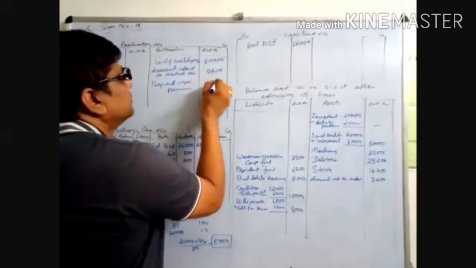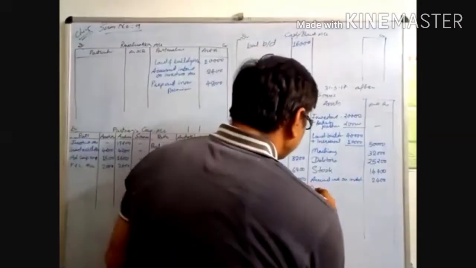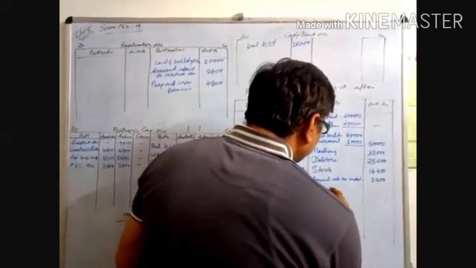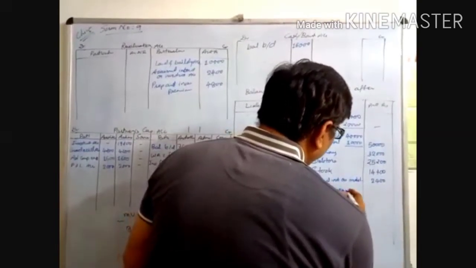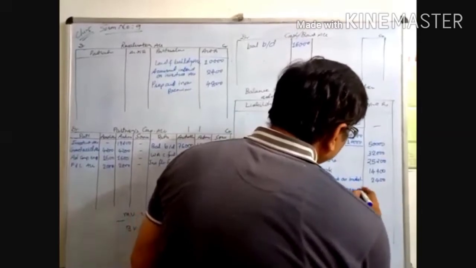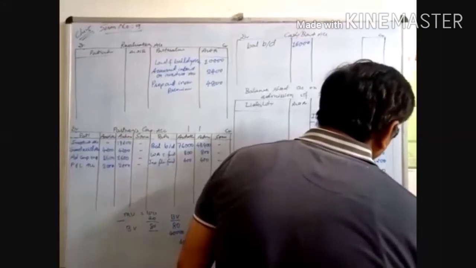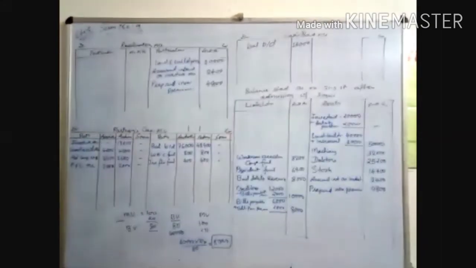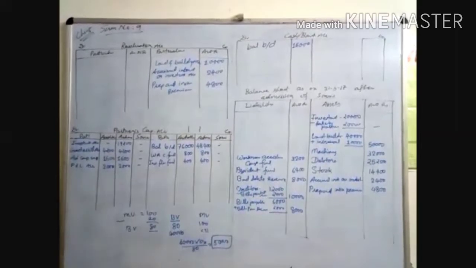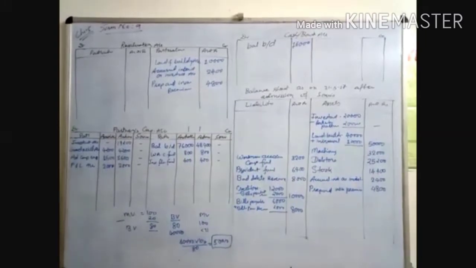4800. Prepaid insurance premium 4800. Now we have to do the entry of goodwill and cash capital. Sonu will bring rupees 80,000 as her capital.